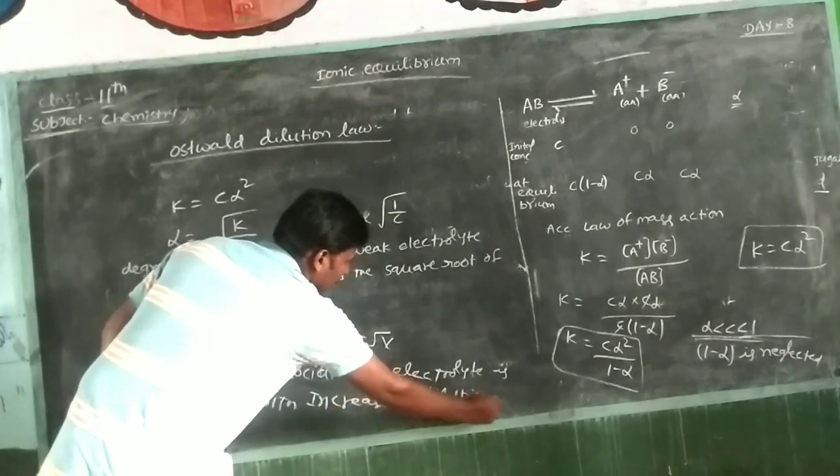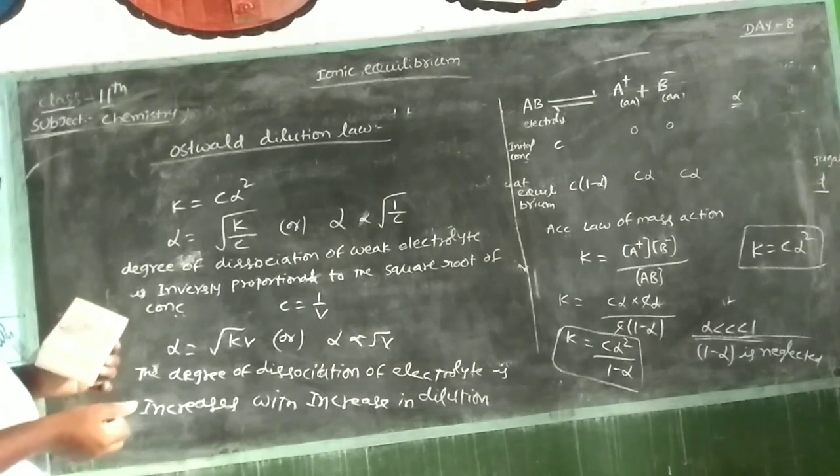This is the concept of Ostwald dilution law.